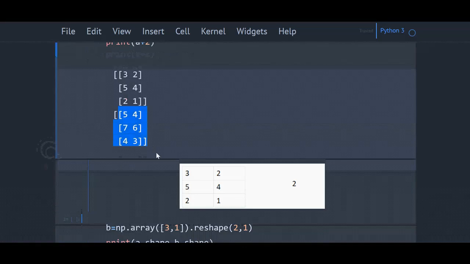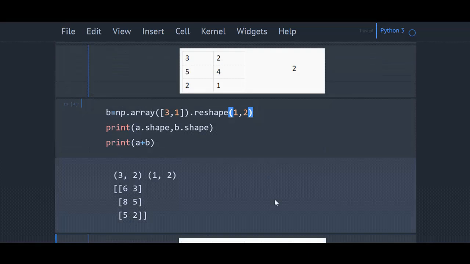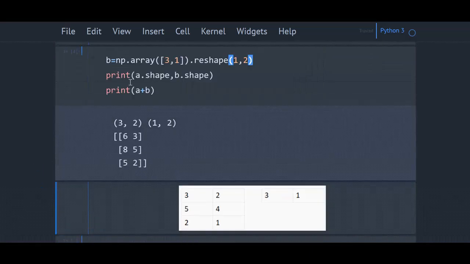That is, 2 is broadcasted across the dimensions. When we add an array with scalar, the scalar is broadcasted across the dimensions and does element-wise operation. That is, here it does element-wise addition. Each element is added with scalar 2. Consider the next scenario. We have the same array A with shape 3 by 2 and instead of scalar, I have an array of shape 1 by 2. After adding these two arrays, we got this result.